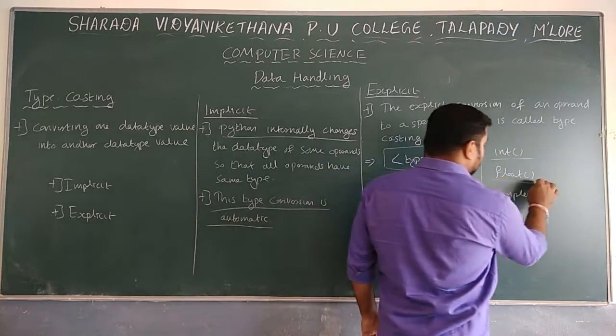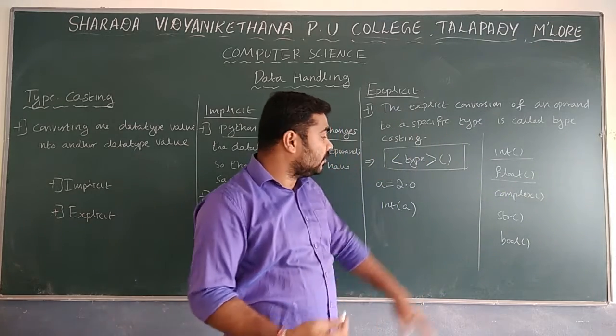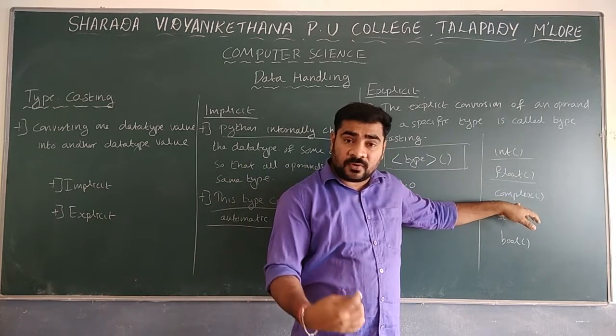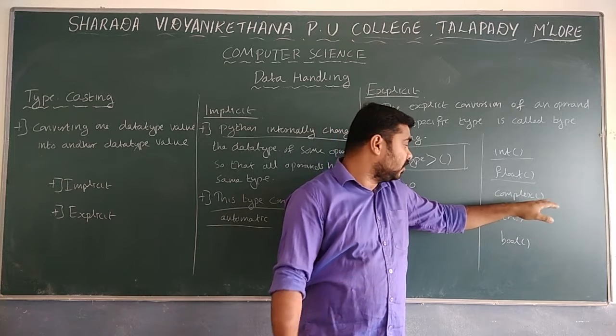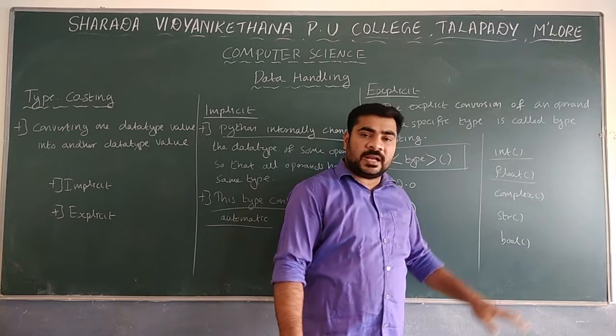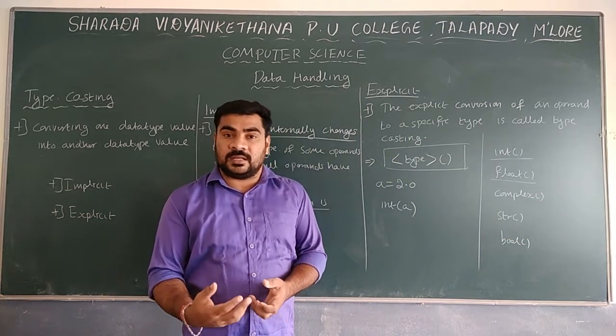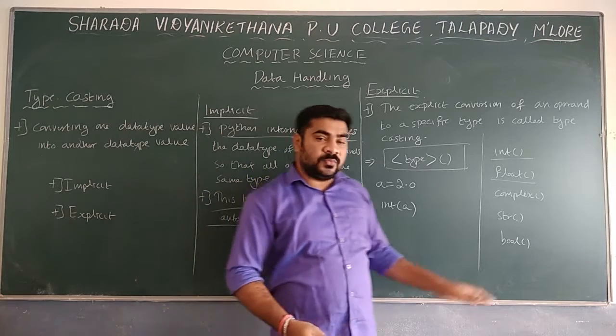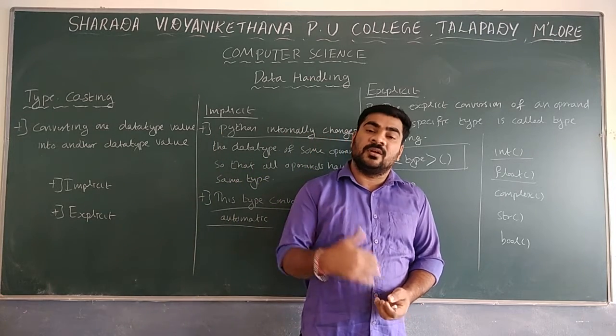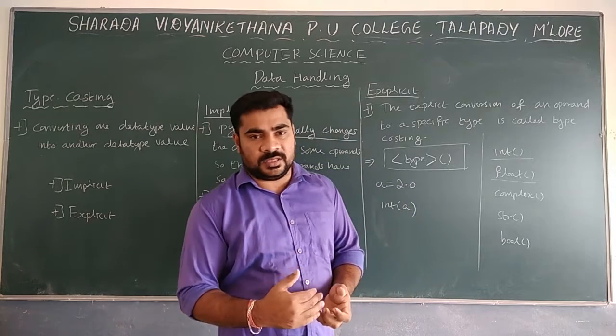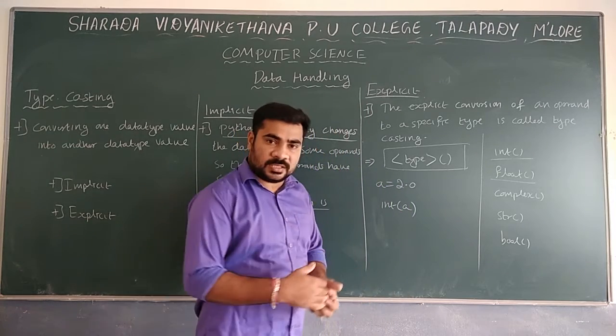If it is float, that will convert to the float data type. Then complex will convert the data from another data type into the complex data type. And str is used to convert any data type into the string data type. Then bool is mainly used to convert data into boolean values. So it is possible to convert using these different functions.